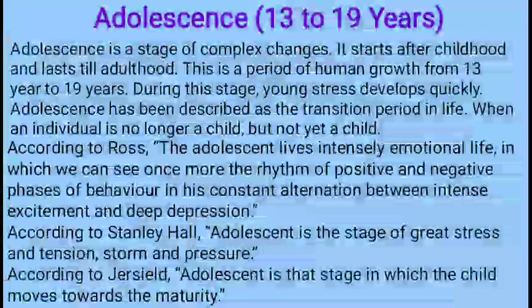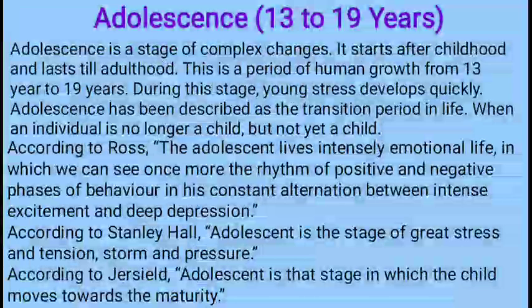According to Ross, the adolescent, we have different definitions given. According to Ross, the adolescent lives an intensely emotional life in which we can see once more the rhythm of the positive and negative phase of behavior in his constant alteration between intense excitement and deep depression, where you can see both the positive phase and the negative phase of life in his behavior, because there are ups and downs in the life of an adolescent period.